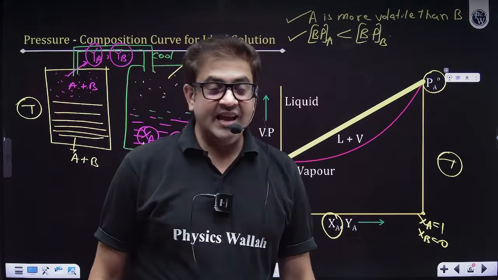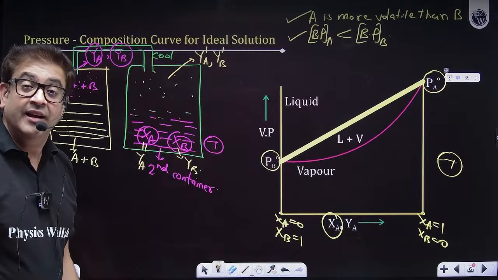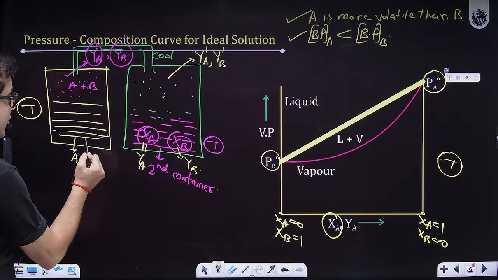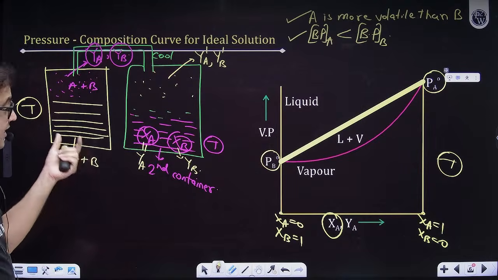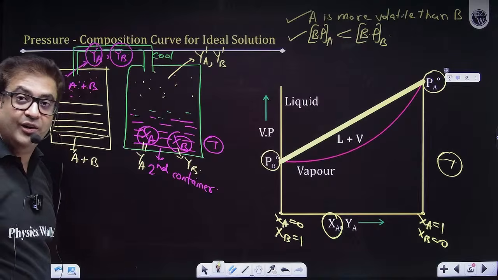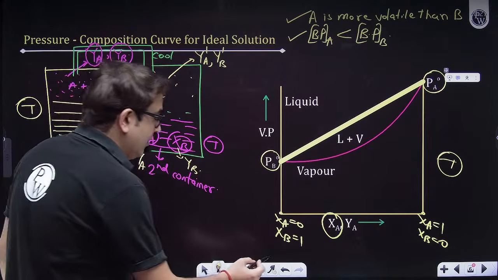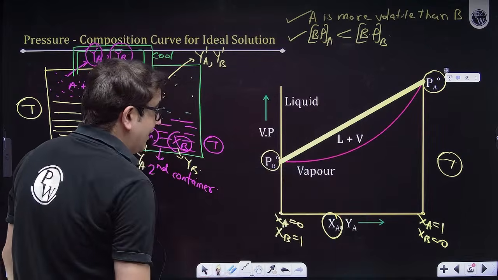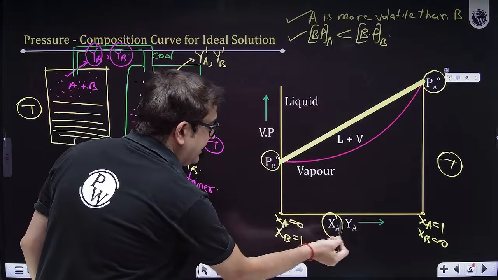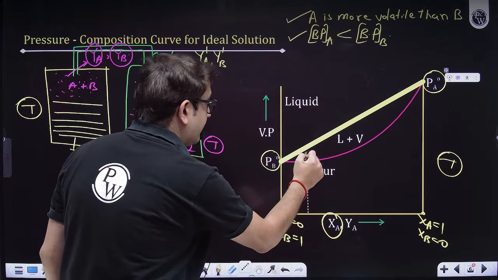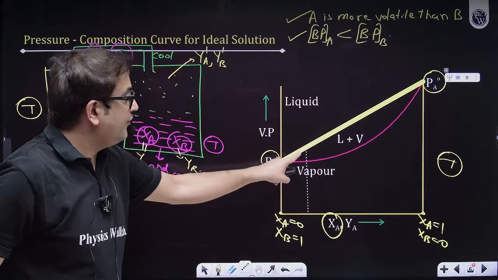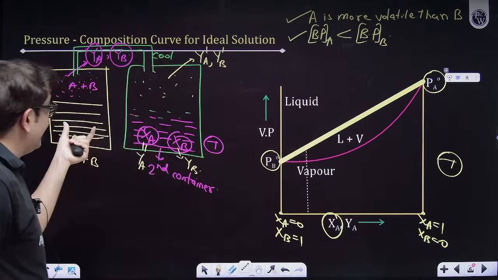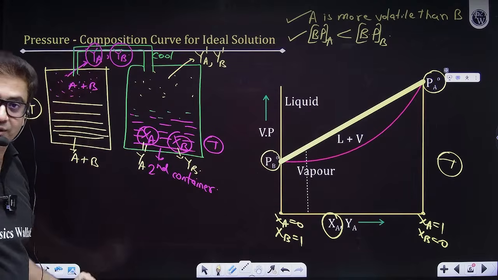Sir, why are you explaining this case of condensation? Because with this I'm trying to tell you that once you have XA, corresponding to this XA, you can find the value of Y. What I'm saying is, once you have any random value of XA, corresponding to that value of XA, you will get a pressure. This is the pressure of the solution.